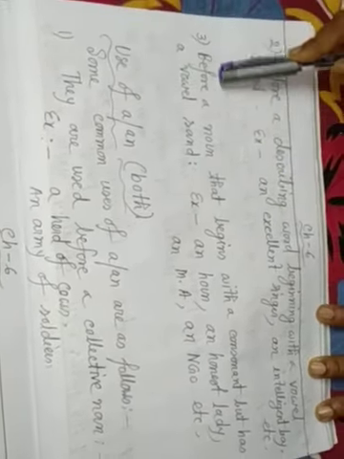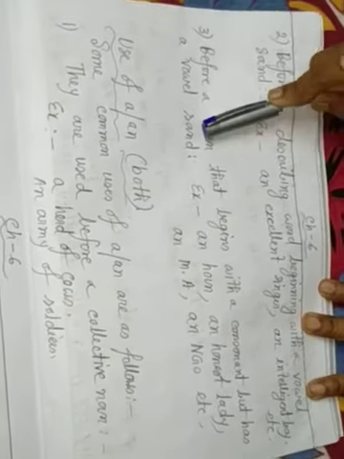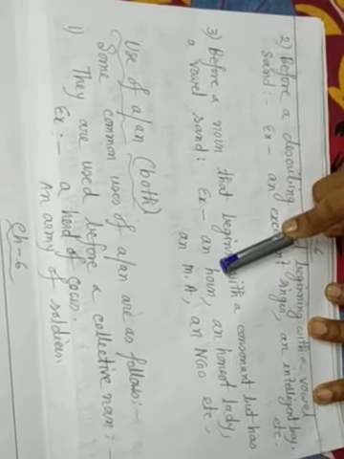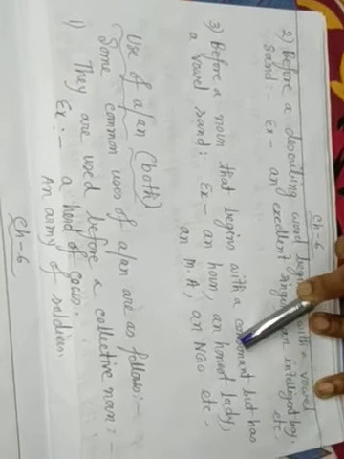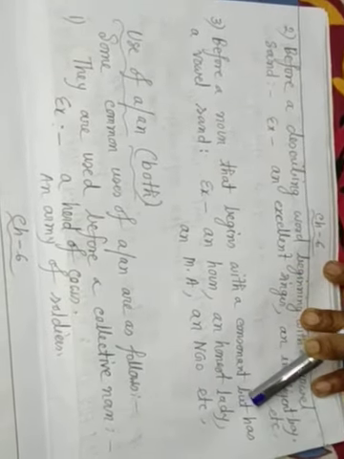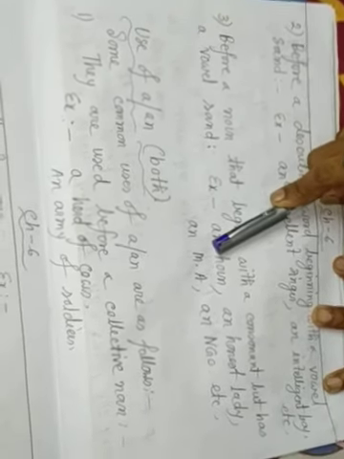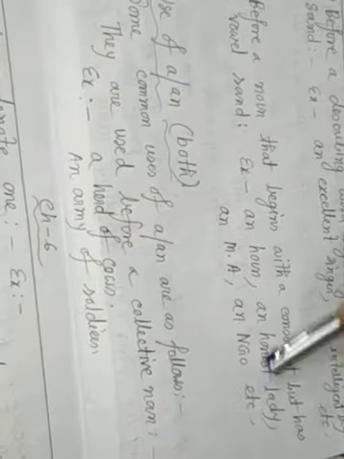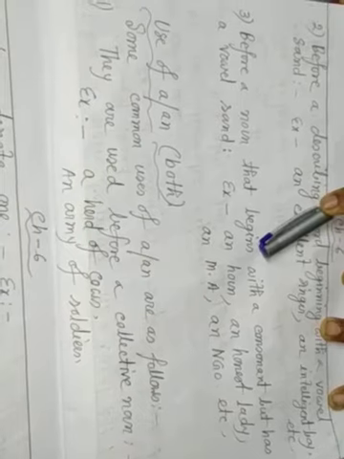Number 3: before a noun that begins with a consonant but has a vowel sound, we put an before it. An hour, H is a consonant but the pronunciation starts with a vowel sound. An honest lady, honest is pronounced with a silent H. An MA, M is a consonant but the pronunciation starts with "em". An NGO, "en". So before these words we put an.